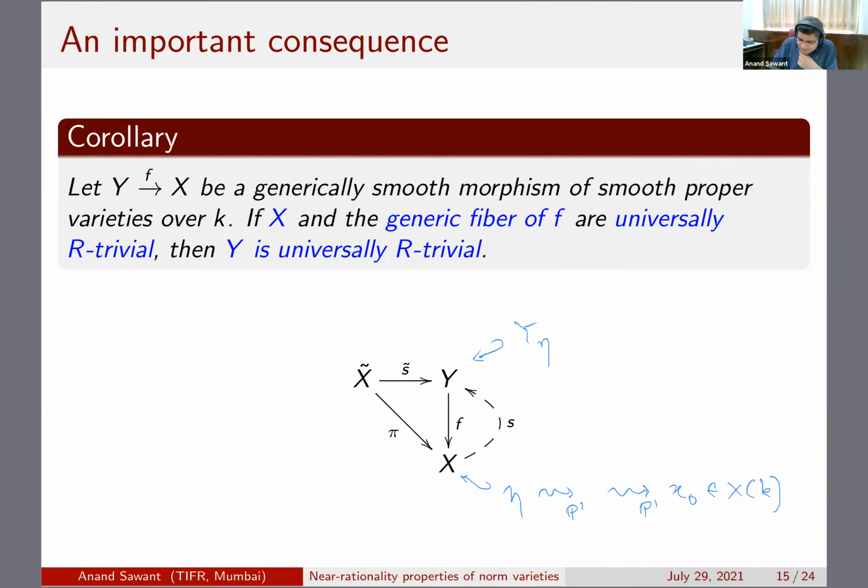So this is a variety over the function field of X. This means that the generic point of Y eta, which is also the generic point of Y, can be connected by R equivalence to a k_X rational point.